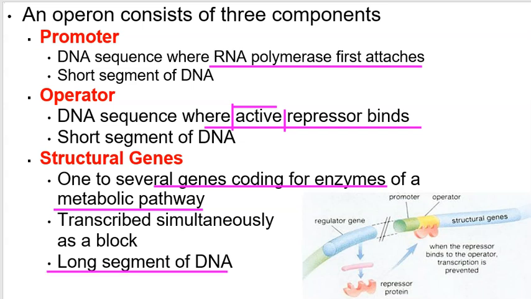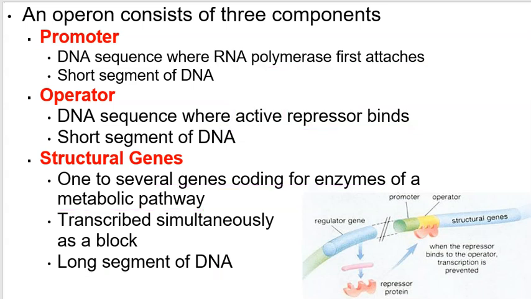So this is a long segment of DNA, and we're talking about prokaryotes here. This is not really eukaryotes. We're talking about prokaryotes, hence why it's highlighted. And so, for example, they conserve energy and resource by making certain proteins only when they are needed. An example is lactose catabolism. What are catabolic reactions? What does that mean? Hopefully you thought, okay, we're breaking down.